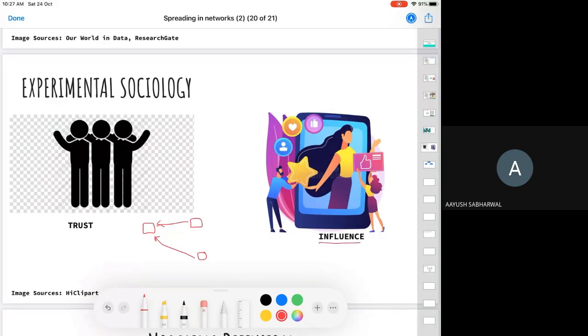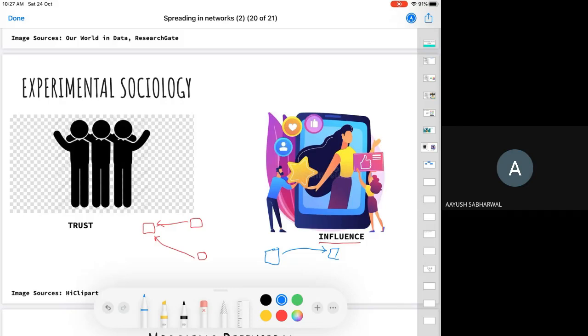A similar case is influence. There are influential people in every society. Most of them are celebrities. When a celebrity endorses some product or says something, we are more biased towards that. We adopt that idea faster than when a normal person tells us. But again, this doesn't happen in the case of a disease.